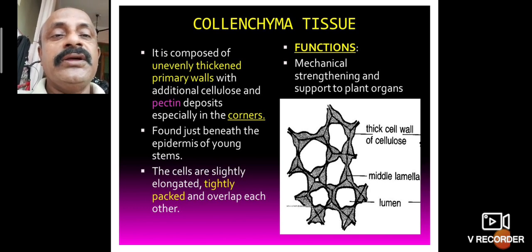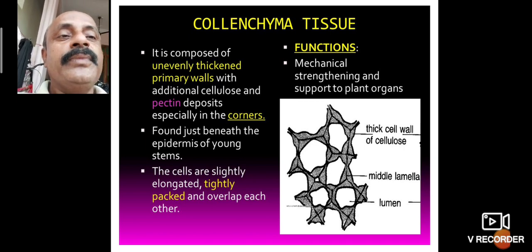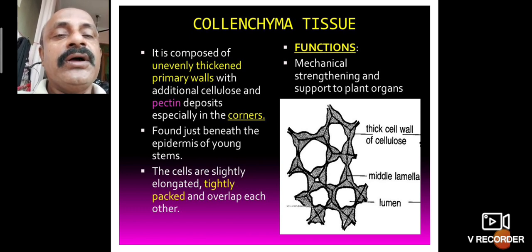Collenchyma is found just beneath the epidermis of young stems. The cells are slightly elongated, tightly packed and overlap each other. Overlapping means one near to the other. They function in mechanical strengthening and support of plant organs.